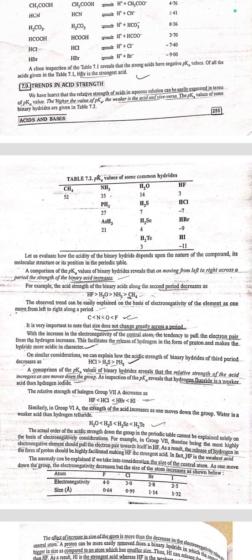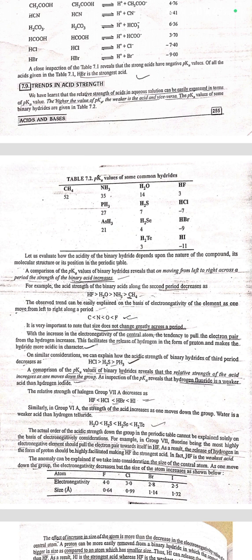Trends in acidic strength. We have learned that the relative strength of an acid in aqueous solution can be easily expressed in terms of pKa value. The higher the value of pKa, the weaker is the acid, or vice versa. Let us evaluate how the acidity of binary hydrides depends upon the nature of the compounds, their molecular structure, or their position in the periodic table.